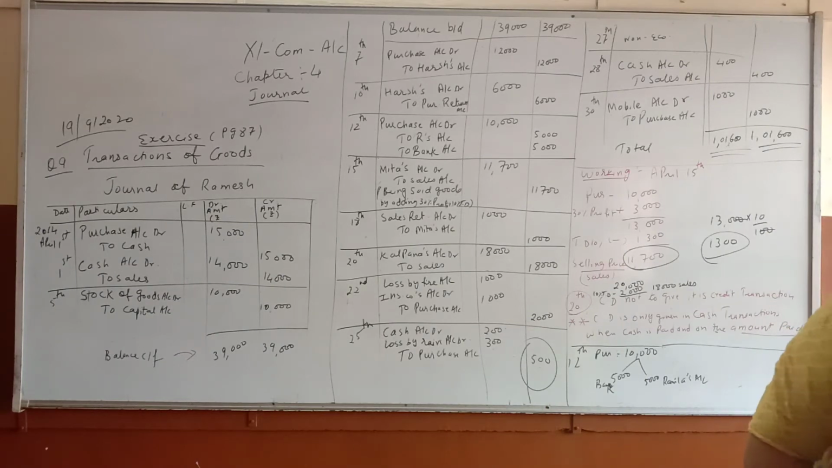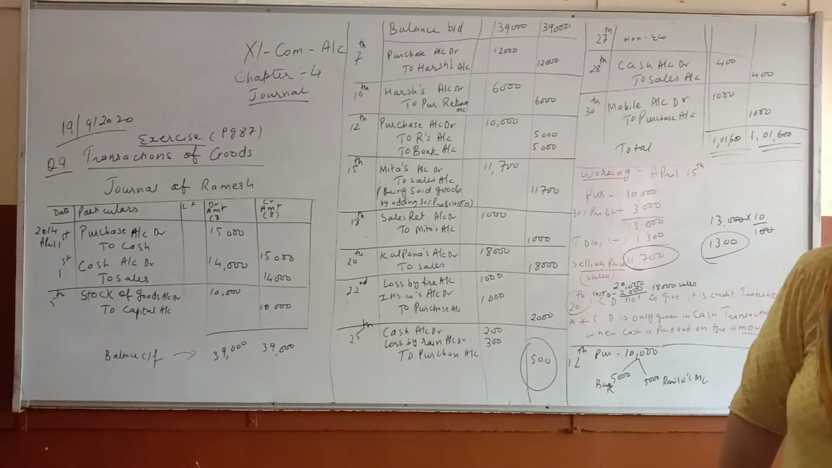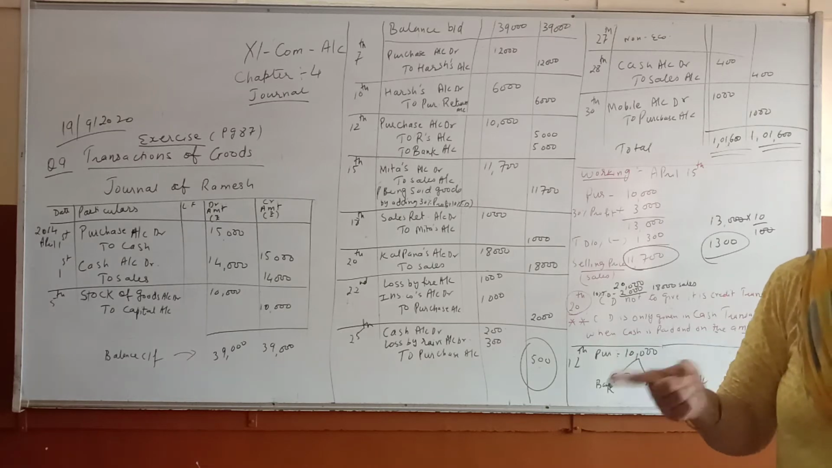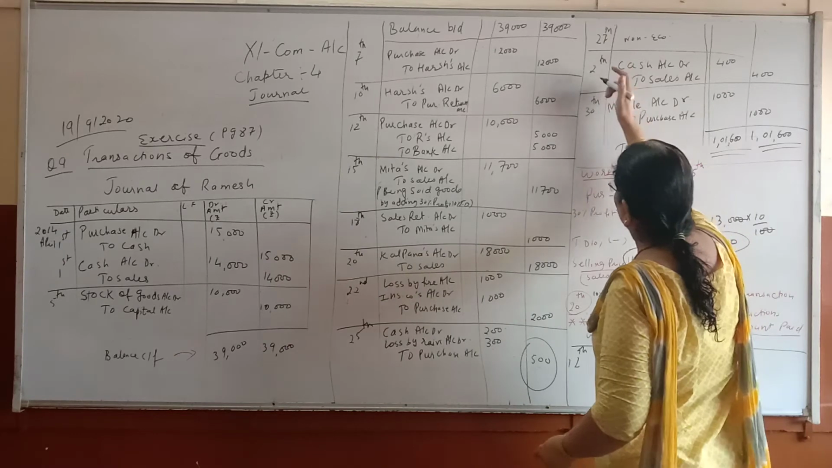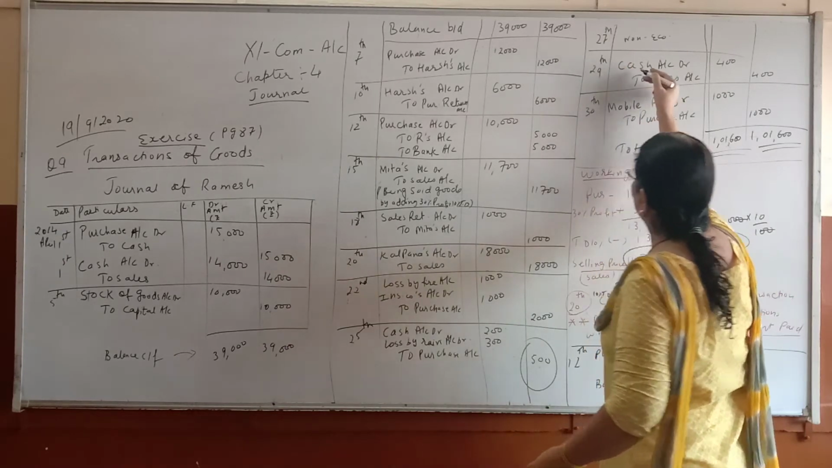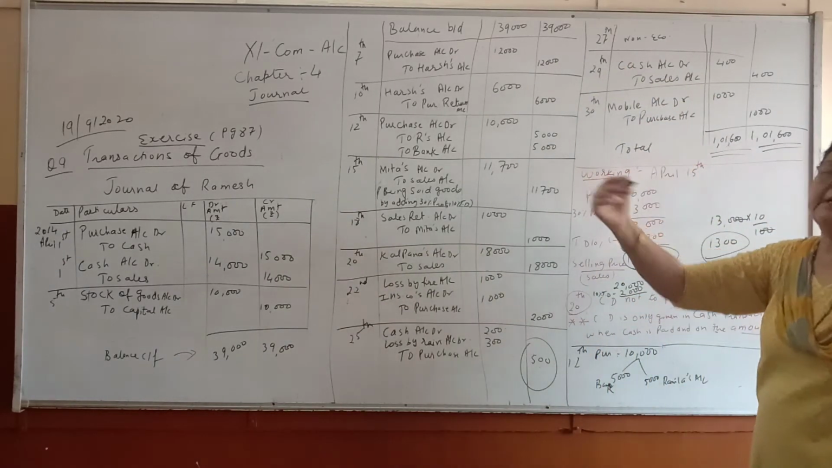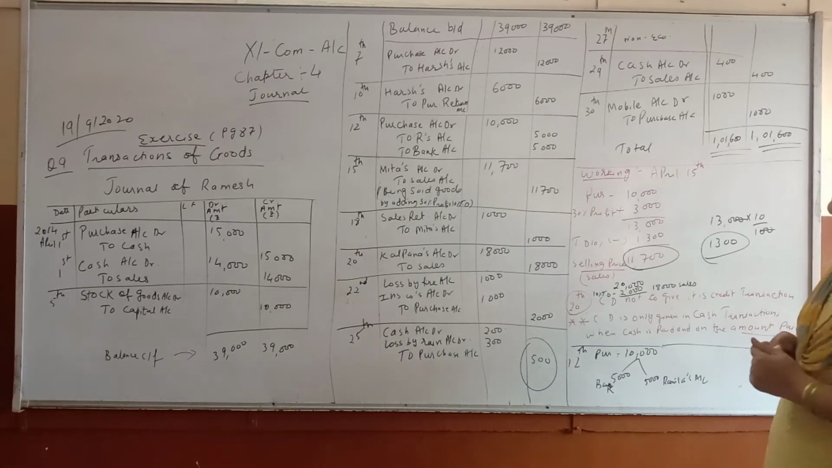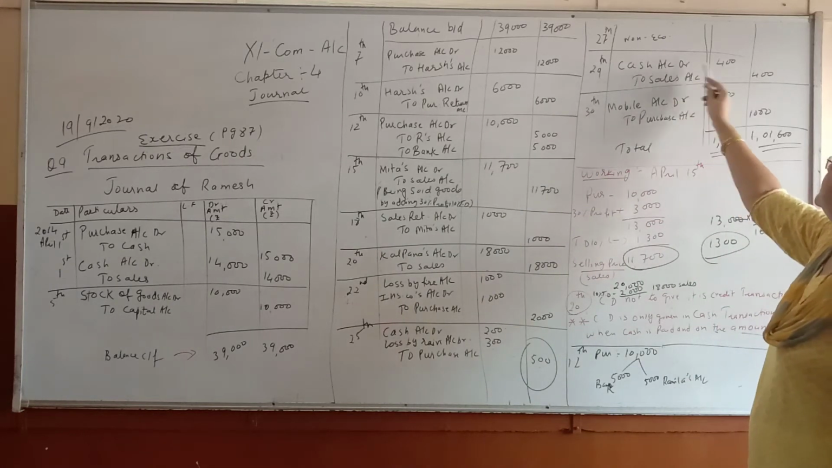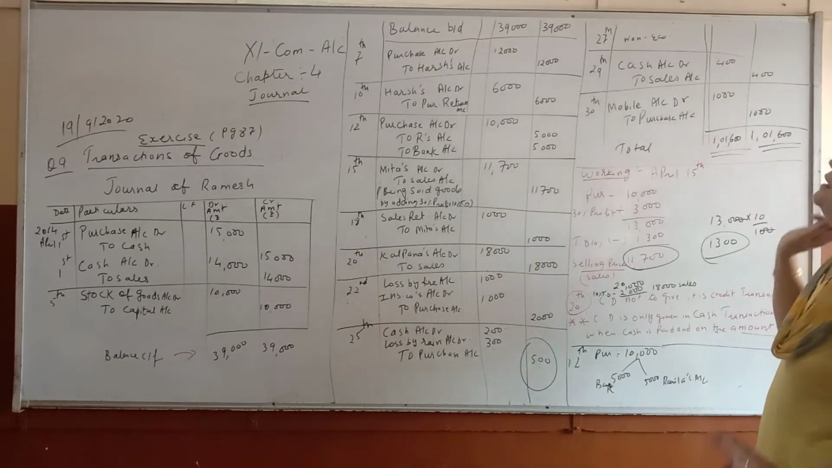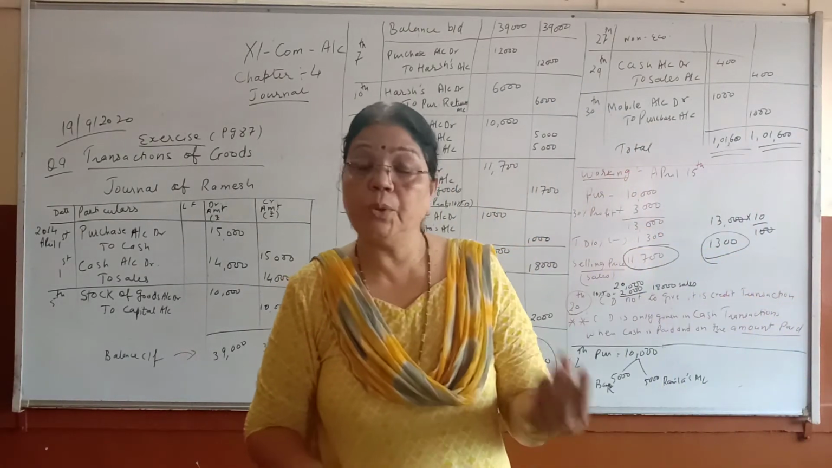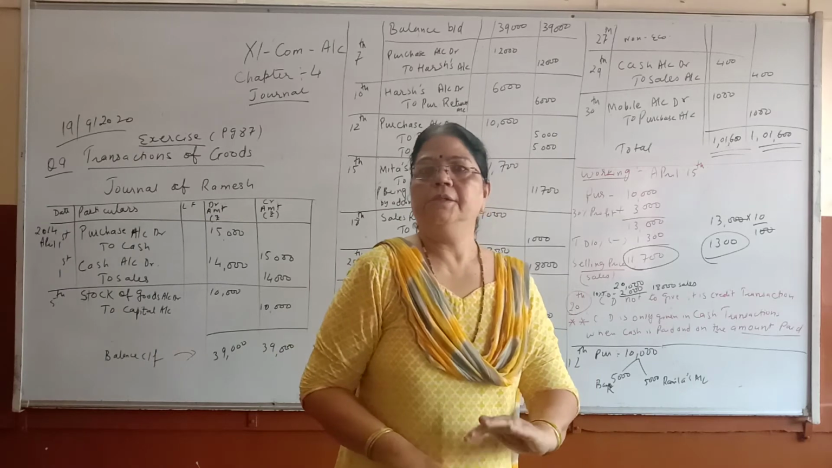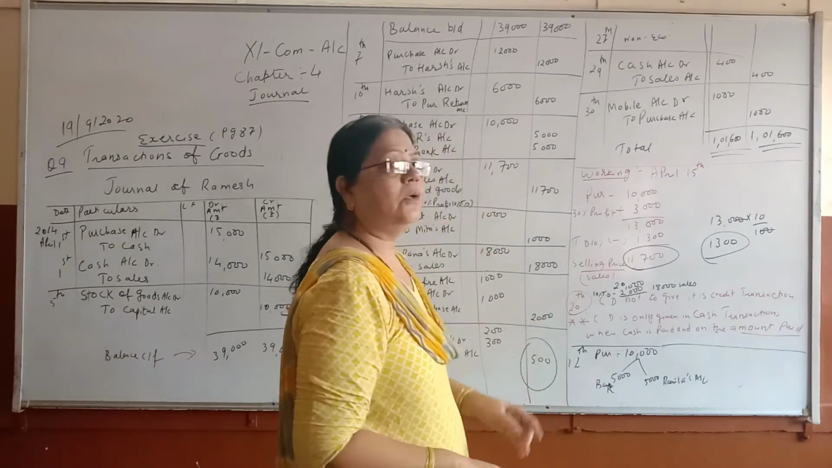On 29, goods of 250 received as free samples were sold for 400. Sold means cash comes in, and sales. So cash account 400 and sales account 400. I received it free, but I sold it and I got money. So cash account to sales account.